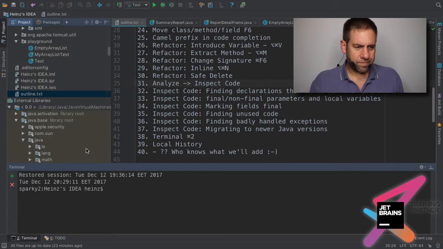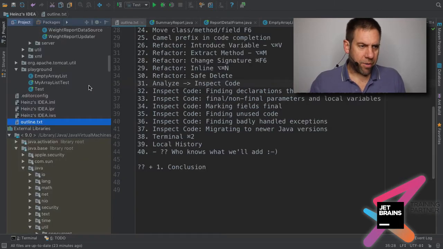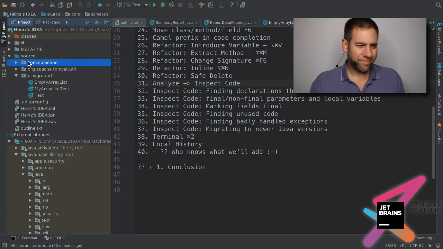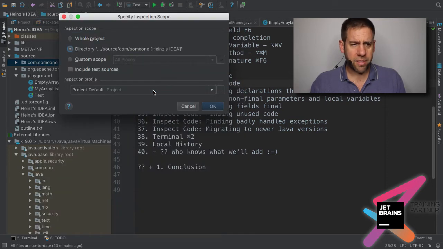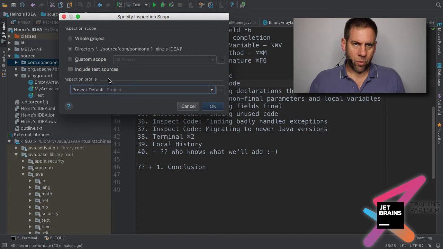So here I've got my project that someone wrote. I won't say who. And I want to analyze this. So I'm going to click right, Analyze, Inspect Code. Inspect Code is now taking the default configuration, the project default. I reset all the inspections, so it's going to just look for default stuff.